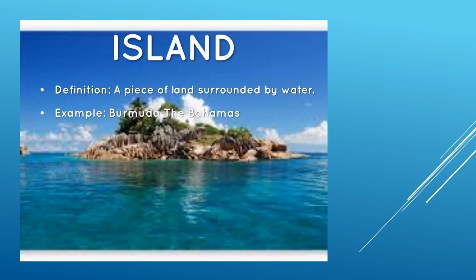Now island. The definition of an island is a piece of land surrounded by water. It can be surrounded by an ocean or a lake. Wherever you see a piece of land surrounded by water, you can say it is an island. Examples are Bermuda in the Bahamas, the Bermuda Triangle, the Andaman and Nicobar Islands, the Minicoy Islands and even the Maldives. These are islands surrounded by water or oceans.